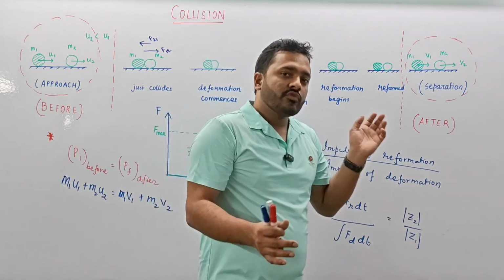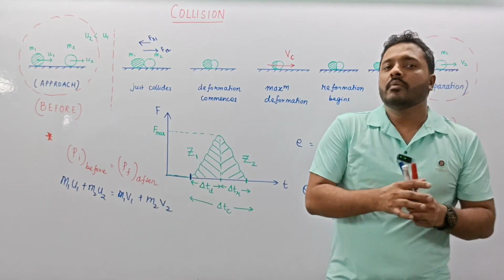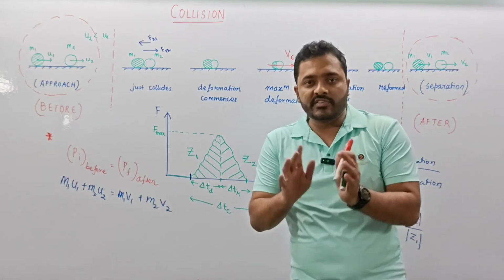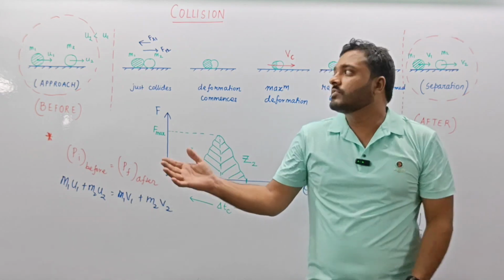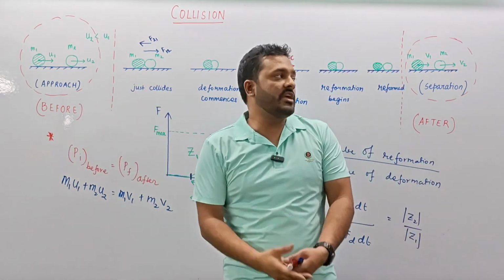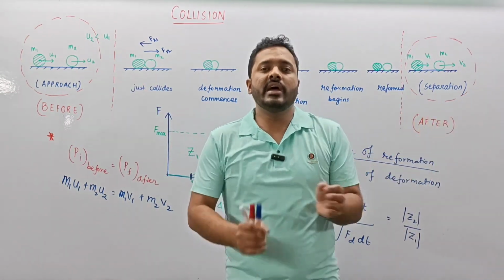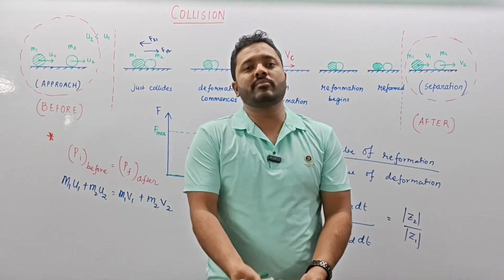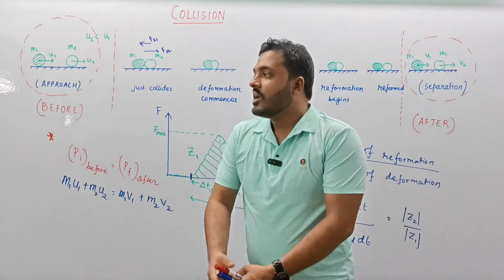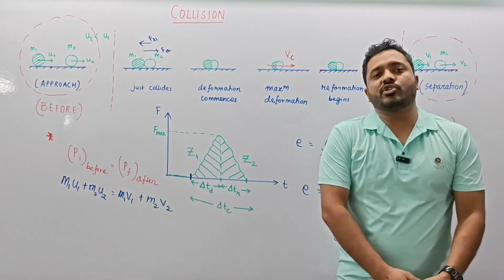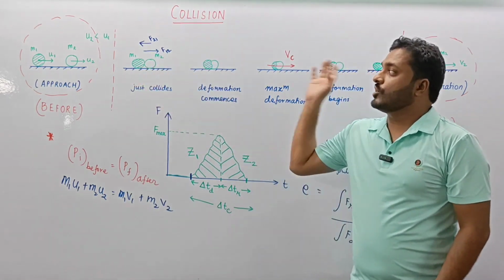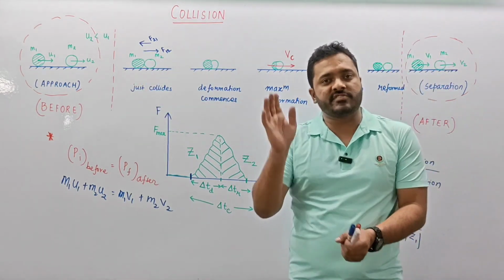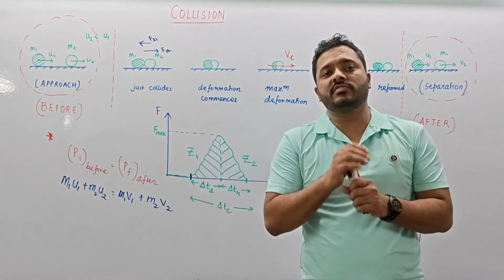आफ्टर कोलिजन. So these are the two extreme cases, but in real examples the case is somewhat in between. There is an approach taking place, there is a separation taking place, and there is a certain amount of deformation followed by a certain amount of reformation taking place. Now let us talk about other conservation law. The other conservation law which will be applicable in all the cases of collision is energy conservation.